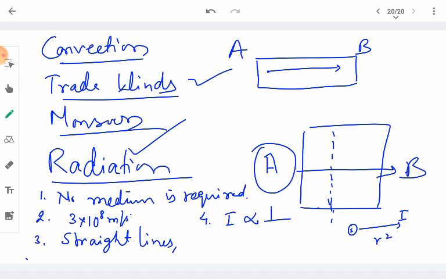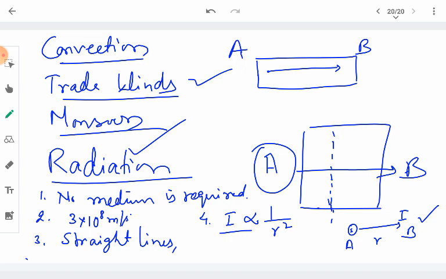For example, if we have point A where the source is lying and point B where we are calculating the intensity, then the intensity at point B, which is at distance r from the source, will be calculated by this proportionality. Intensity is inversely proportional to the square of the distance.